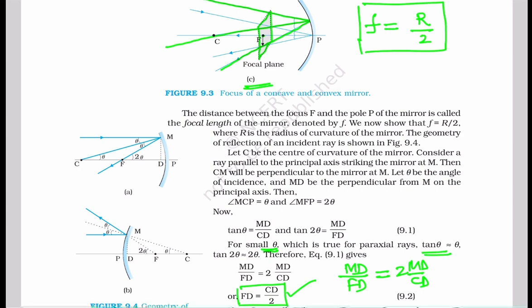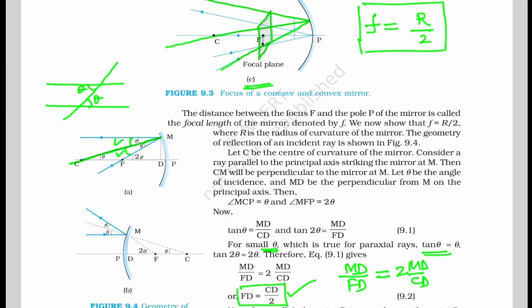Students, I want to make you understand that this is the angle of incidence and this is the angle of reflection, and this is the normal at M. So by the law of reflection, this angle and this angle are equal, and if we have two parallel lines and a third line is intersecting these two lines, then this angle theta must be equal to this angle theta.